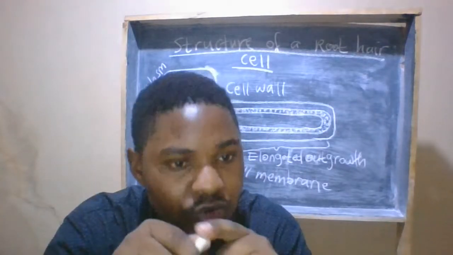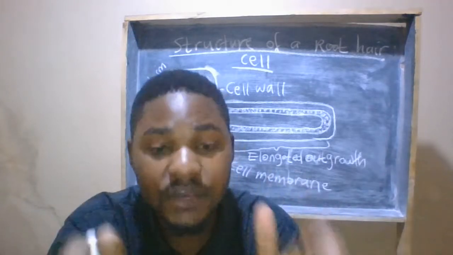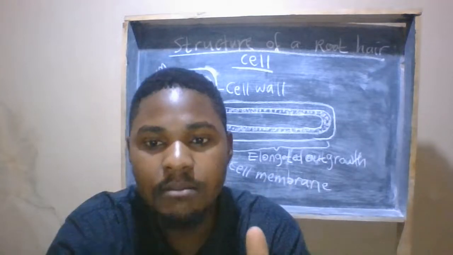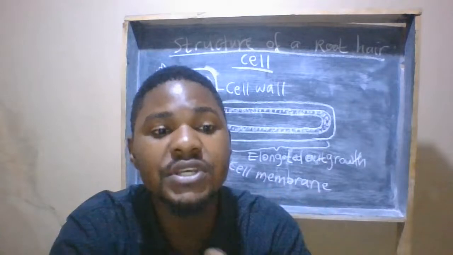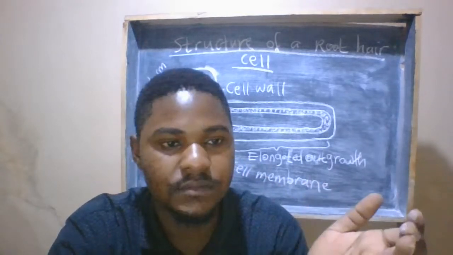That's why we are saying root pressure. This is the pressure that is created in the xylem vessels due to osmotic gain of water by the roots. By so doing, it pushes water up the vessels, like I earlier said.